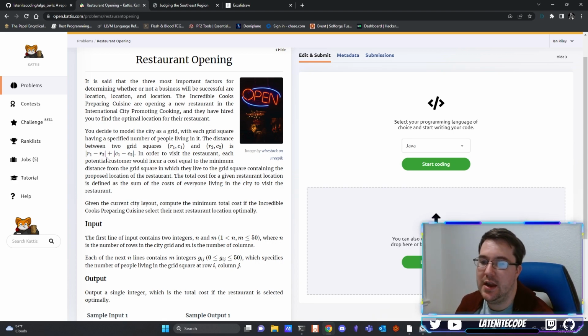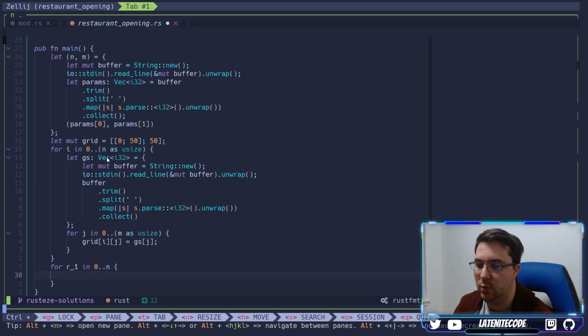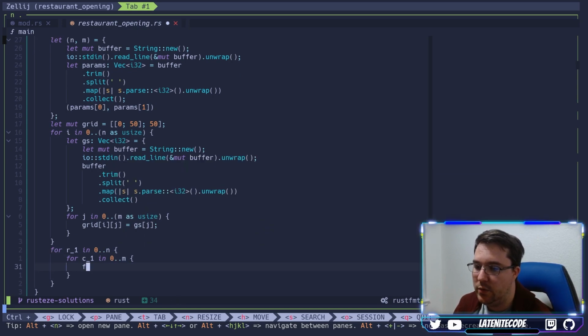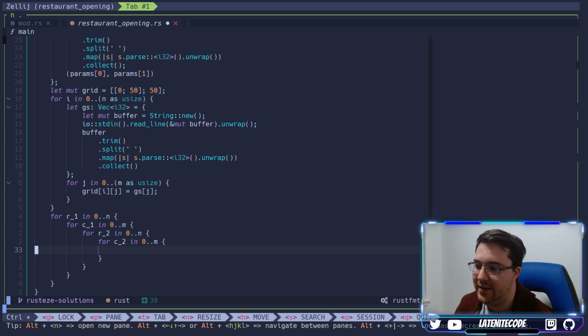And if we're using usizes, we have to make sure that r1 is always bigger than r2. I don't really want to worry about that, so I'll just leave this as an i32 where negatives are permitted. So then we'll say for c1 in 0 to m, then for r2 in 0 to n, and for c2 in 0 to m. And that just does not look good.